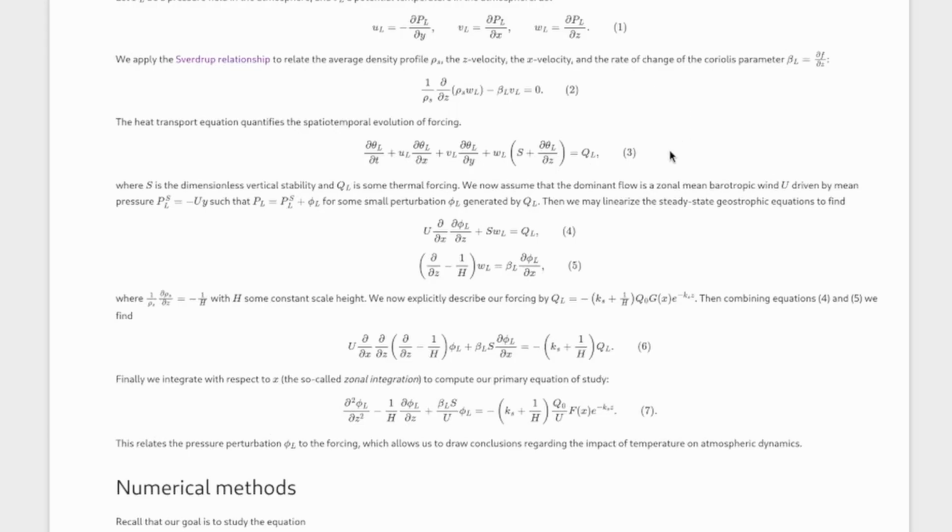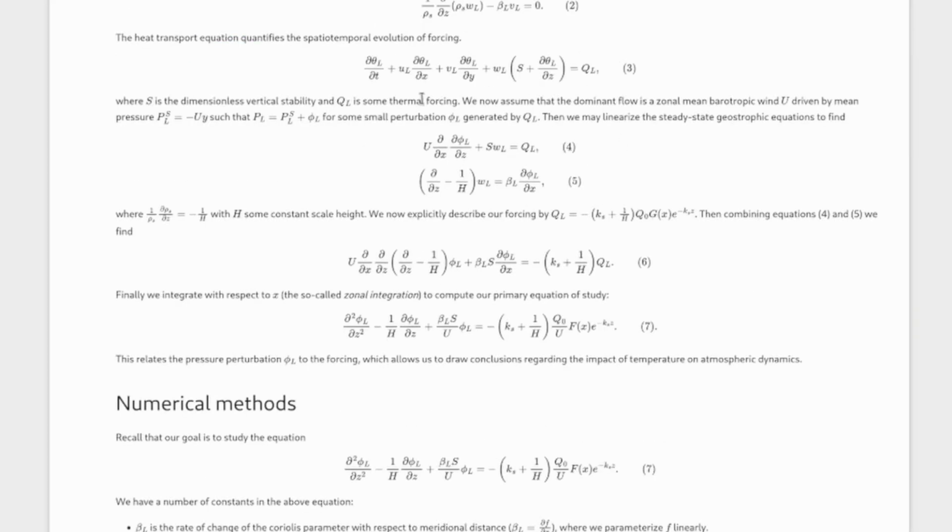So from these, what we do is we're going to begin by writing our pressure field PL as some average pressure, PSL, plus some perturbation phi. So PSL here is some pressure that is driven by, or drives, depending on your perspective, some wind, U, some mean barotropic wind, U. So this is like an average pressure. And then we consider this average pressure plus some small perturbation that's very, very small relative to this mean pressure. Okay, and this pressure perturbation is going to be generated by QL.